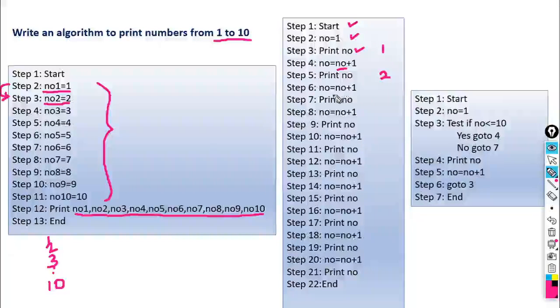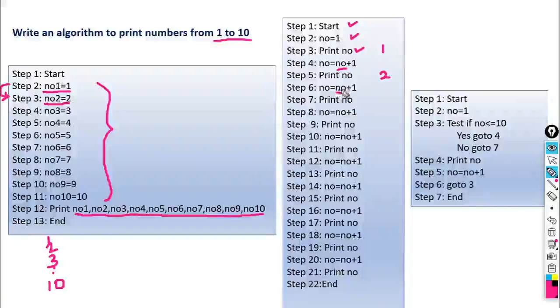What is the next statement here again? no is equal to no plus 1. We are using the same variable and we are incrementing the value of no by 1 once again. So what does it become now? Whatever value of no is stored in the memory, the latest value of no is 2, because we have already executed no is equal to no plus 1. So we have 2 in the memory.